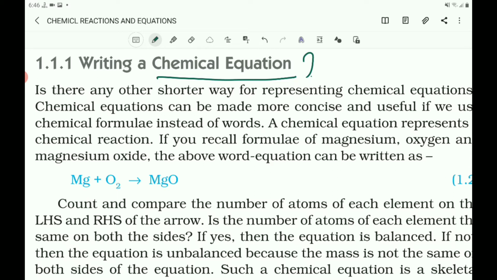It is an expression for a given chemical change in terms of symbols or formulae of the reactants and products. See here, this is an example. Mg is the symbol of magnesium, O2 is the molecule of oxygen, and MgO is the molecule of magnesium oxide. In this way, a chemical equation is an expression for a given chemical change in terms of symbols or formulae of the reactants and products.